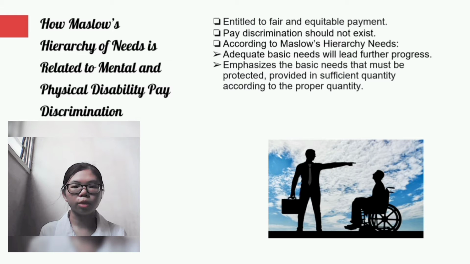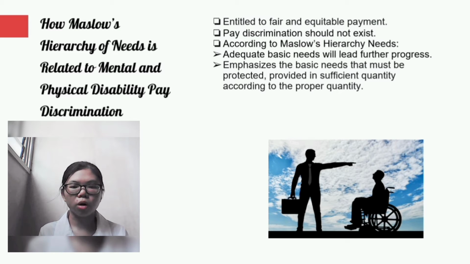Now I want to present about how Maslow's hierarchy of needs is related to mental and physical disability pay discrimination. Discrimination cases in salary payment are a well-known fact in every country, especially for workers who are disabled, mentally and physically. People with disability are also entitled to fair and equitable payments because they have worked hard and committed in their work. Therefore, pay discrimination against this group should not exist.